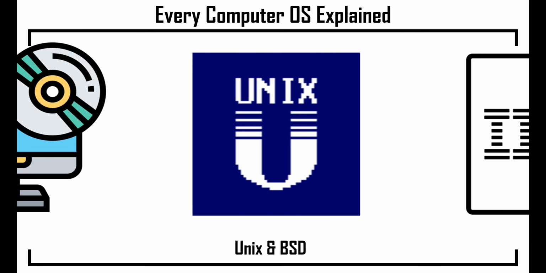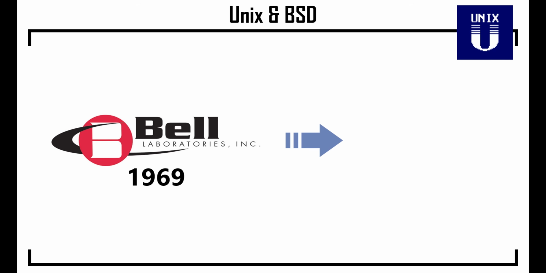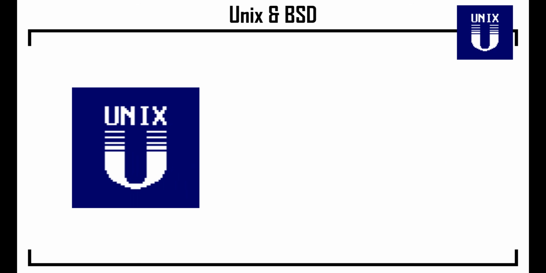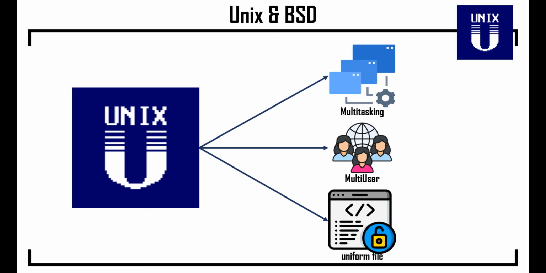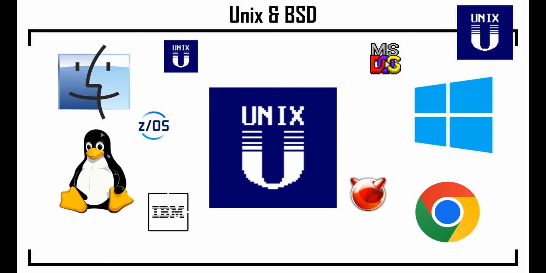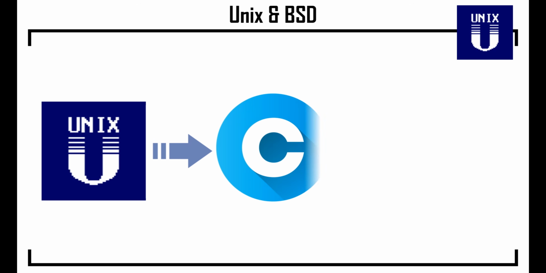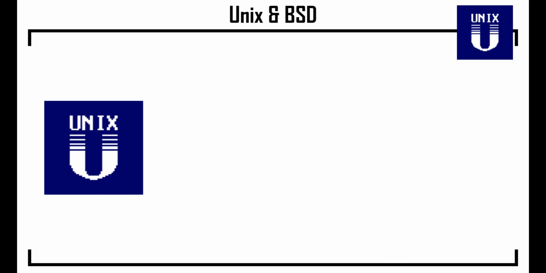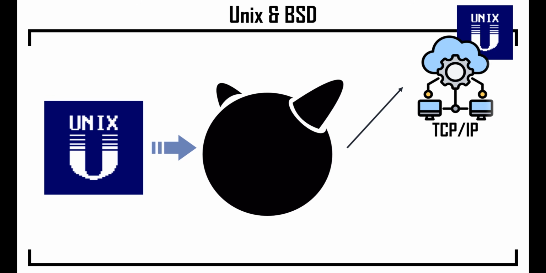Unix and BSD. A major shift occurred just 10 years later, around 1969, with the development of Unix at Bell Labs in New Jersey. Unix introduced revolutionary concepts such as multitasking, multi-user support, and a standardized file structure, making it the main foundation for countless modern operating systems. Unix itself was groundbreaking, as it was the first OS written in the C programming language, which made it highly flexible and cross-platform compatible. From Unix, the BSD operating system emerged, further enhancing the platform with crucial features like TCP/IP networking and improved performance.